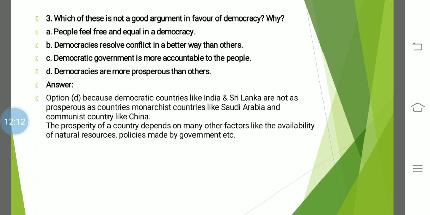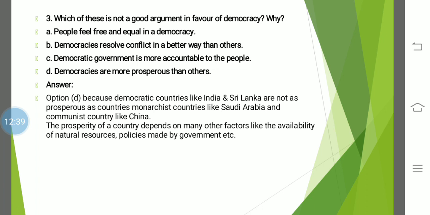And democracy resolves conflicts in a better way. We have discussed, right, that democracy resolves the conflicts in a better way than others. This is one of the features given in your book. Next, democratic government is more accountable to the people. Yes, I've discussed that. In democracy, the government is more accountable and responsible to the people.